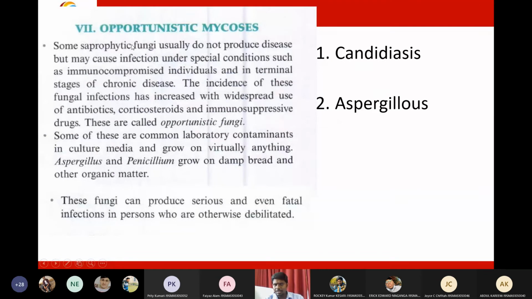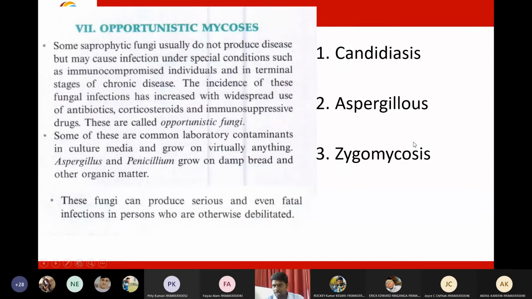So I just skipped this brief introduction to opportunistic mycosis. Opportunistic mycosis means fungal infections that occur in a patient who has decreased immune activity, due to either usage of antibiotics, corticosteroids, or other immunosuppressive drugs. In these cases, the patient becomes immunocompromised, and there is a high likelihood of getting an opportunistic fungal infection.